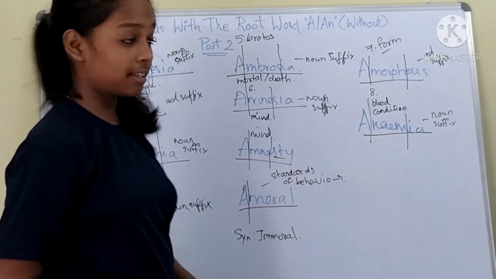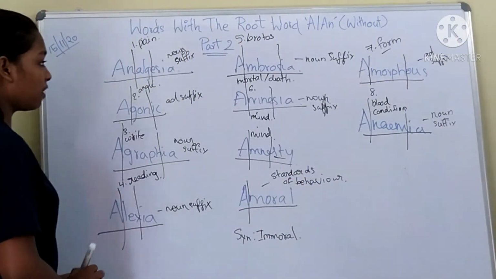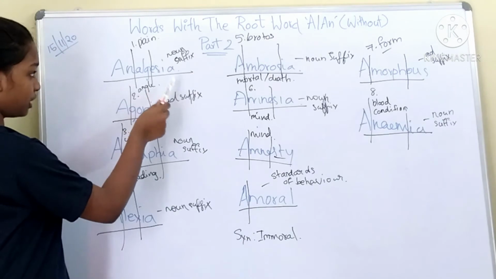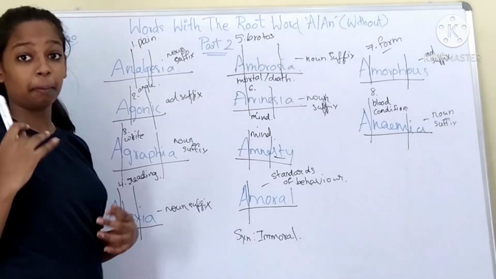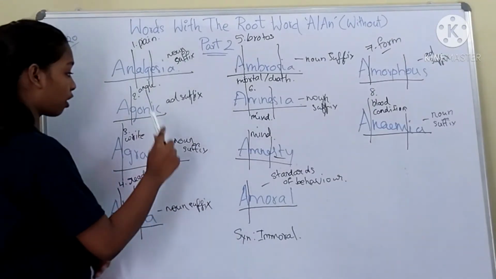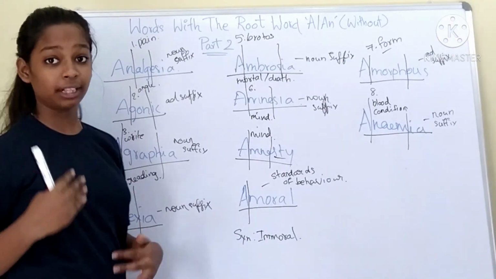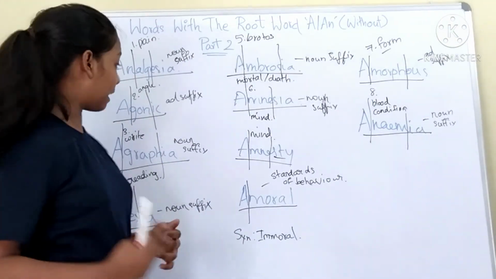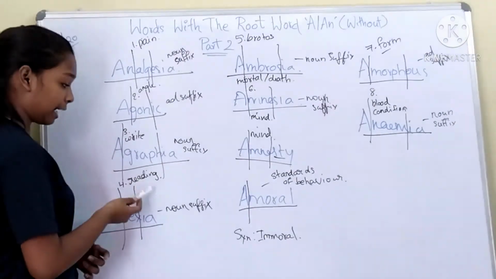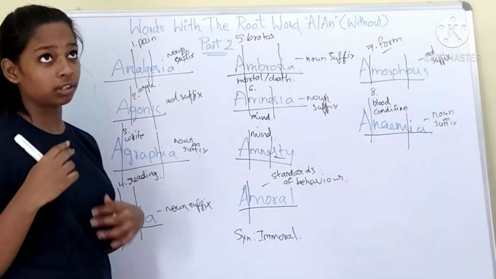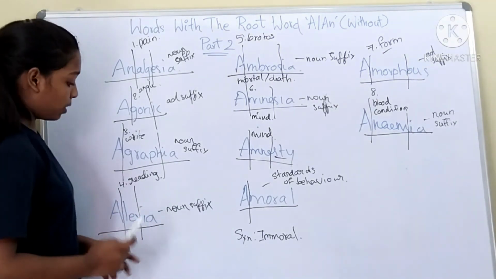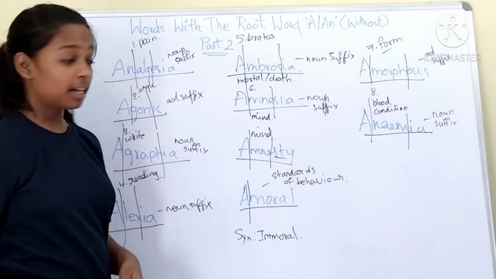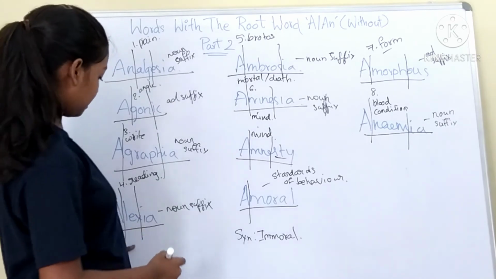So let me summarize this session. The first word for today was analgesia, which means lack of ability to feel the pain. The next word is agonic, which means not having or not forming an angle. The next word is agraphia, which means loss of ability to write. The next word is alexia, which is inability to read.